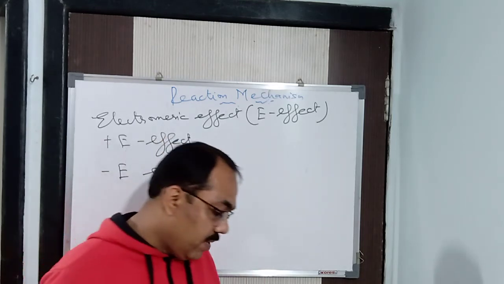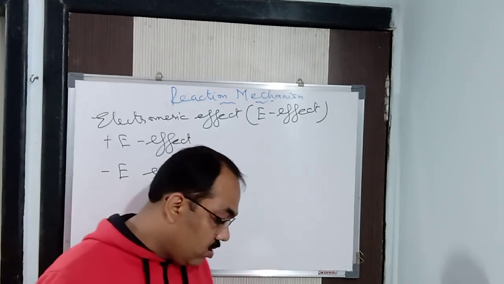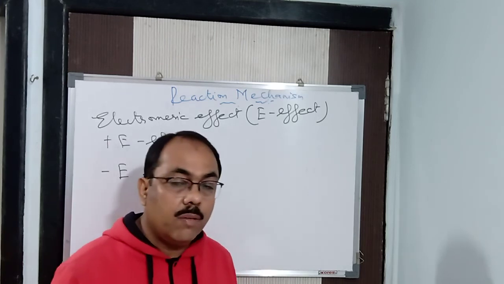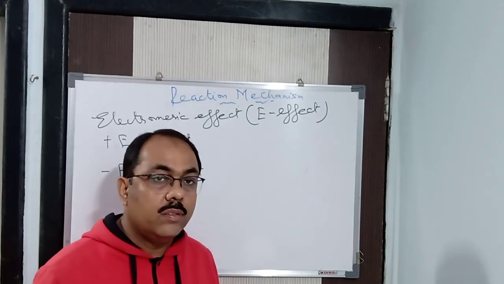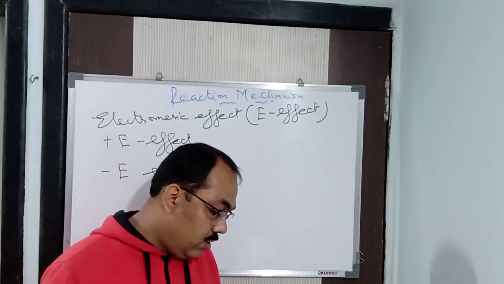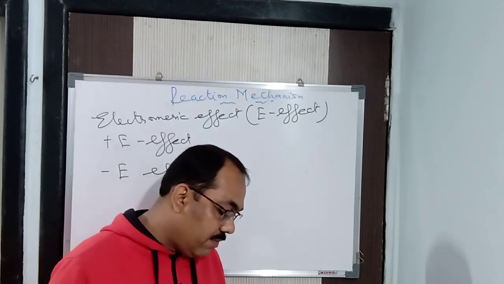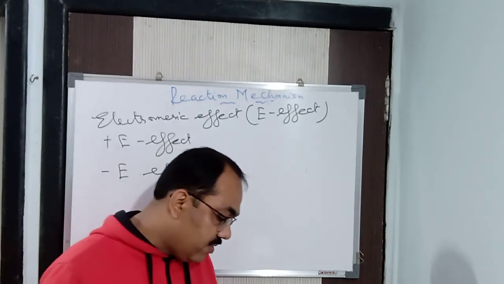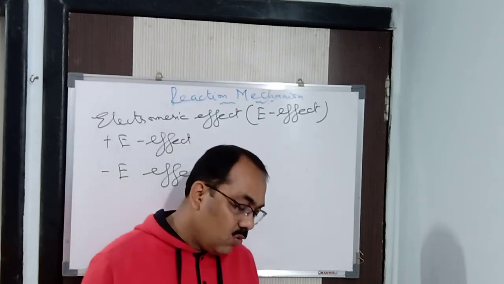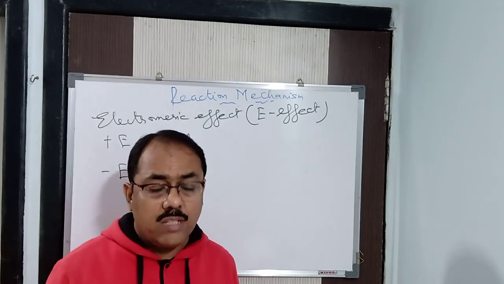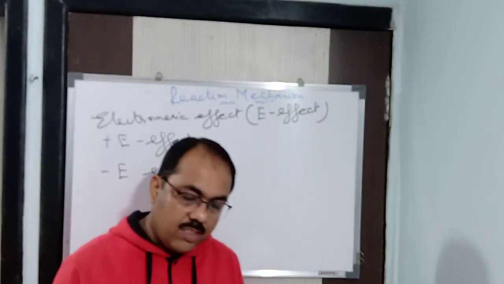Now, what is the plus E effect and what is the minus E effect? The first is the plus E effect. If the electrons of the pi bond are transferred to that atom of the double bond to which the reagent gets finally attached, that is, towards the attacking reagent, it is called the plus E effect. You can remember it this way: when the transfer of electrons takes place towards the attacking reagent, it is called the plus E effect.